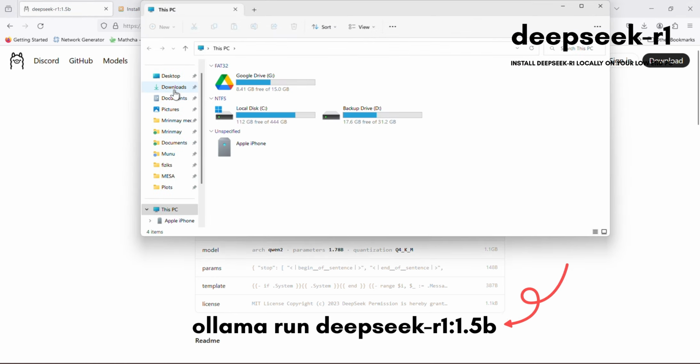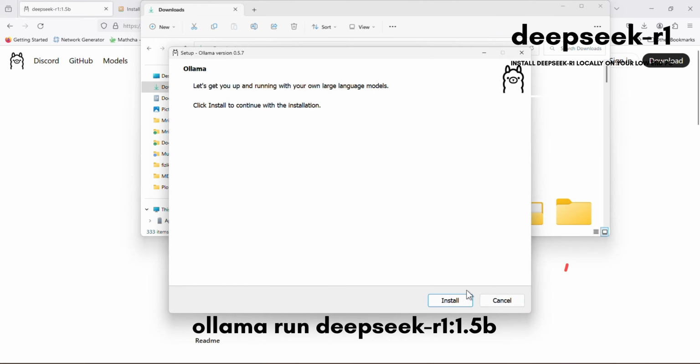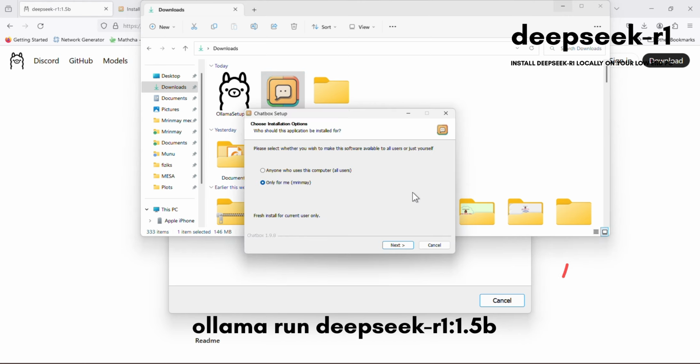Once the downloads are completed, first install both the apps, Ollama and ChatBox. So let's first install Ollama. The installation of Ollama will take a few minutes, and then install the app called ChatBox.